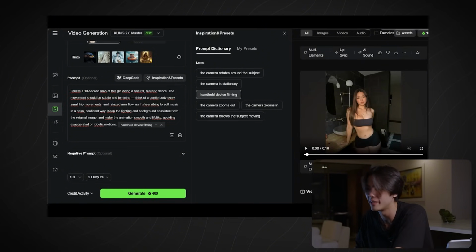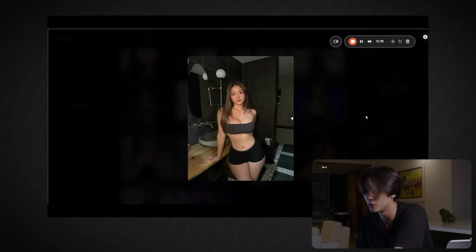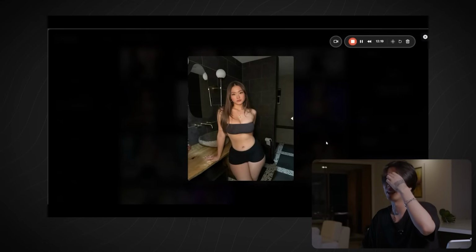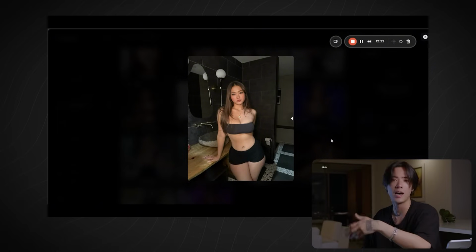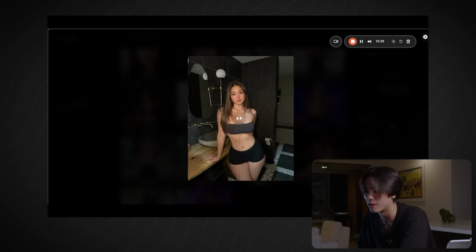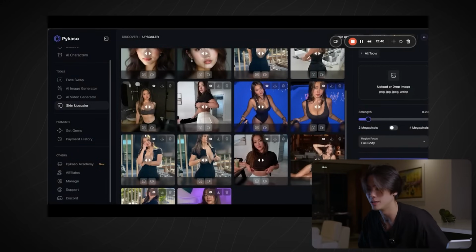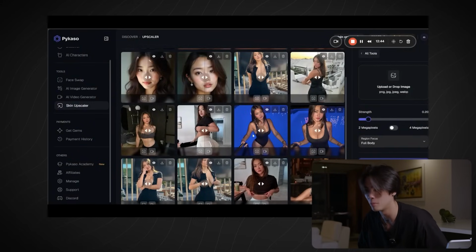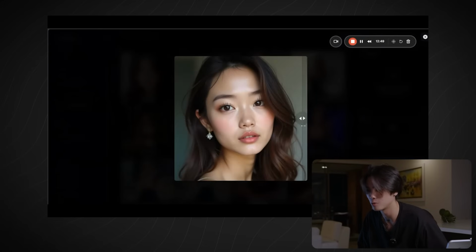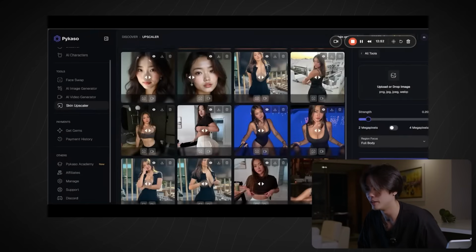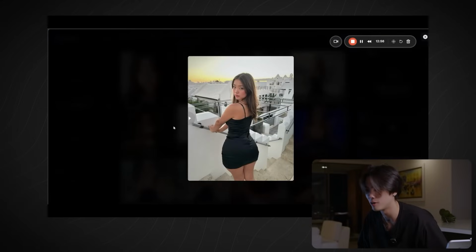So I first made a test with this picture I generated. If you don't know what this is, it's basically an upscaler. That was the first AI result I had, and then I used an upscaler just to add even more details, so now it doesn't feel AI generated. You can do this on Picasso. The upscaler is called the skin upscaler, and it's super cool. You have a lot of examples right there. This is before and this is after, and it just looks very good. This was before, this is after. Take some screenshots and make a comparison if you want. It's really cool. So what are the results we got with that?